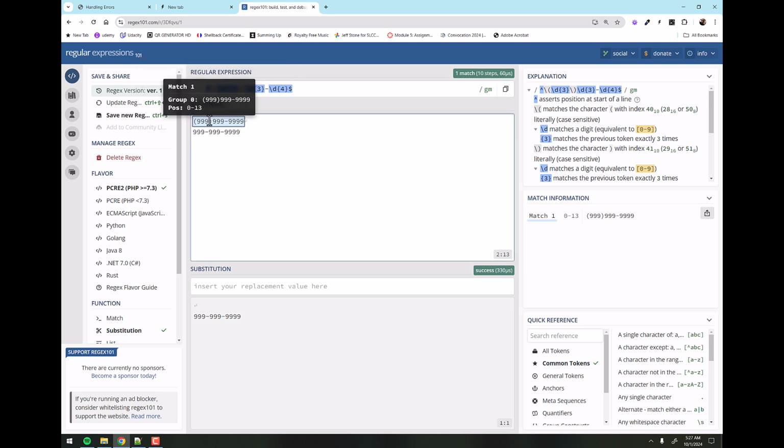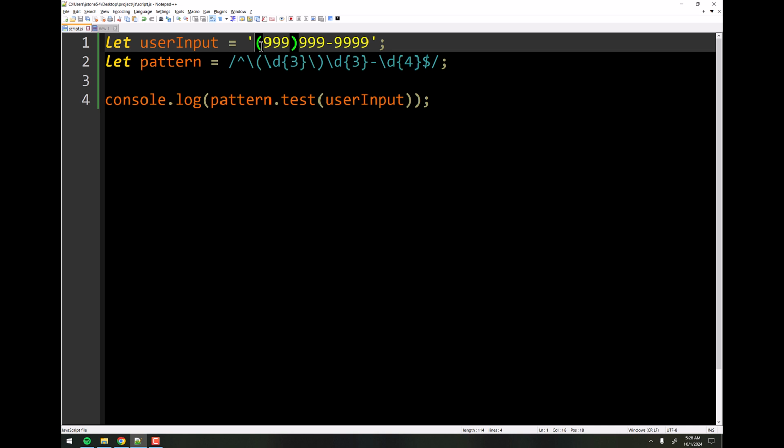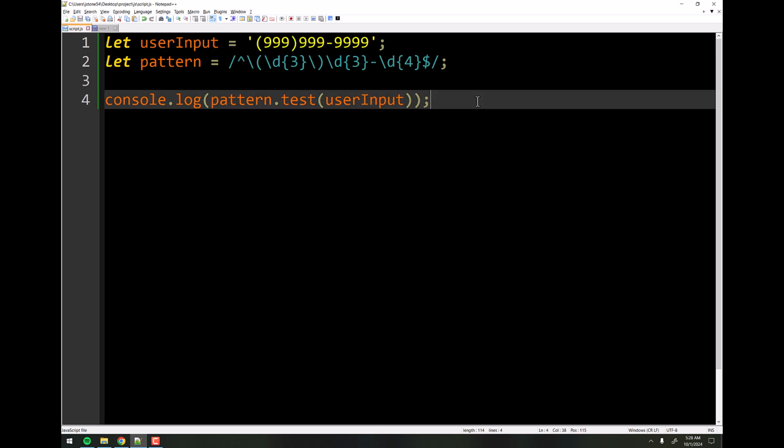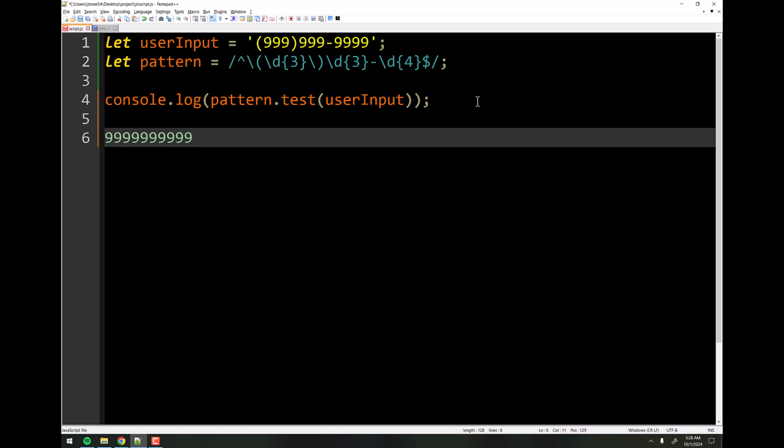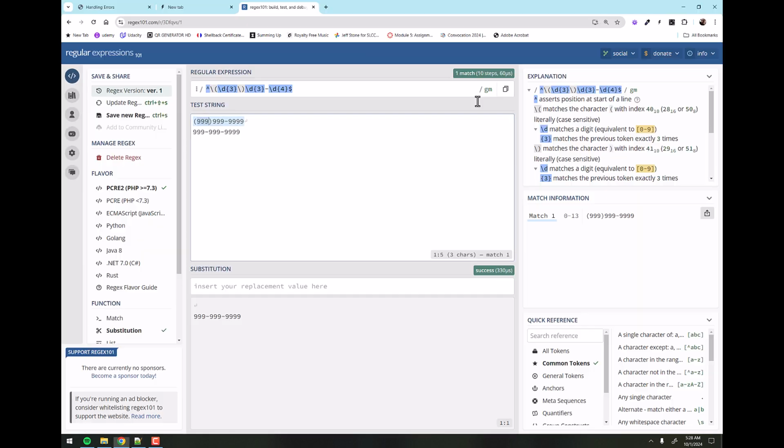So the reason I want them in groups is because I only want to store that piece. Let's look over here in the text editor. I only want to store this first 999 there, butt it up against that, butt it up against that. So in other words, what I want to go in the database is that, right? So how can we do this?